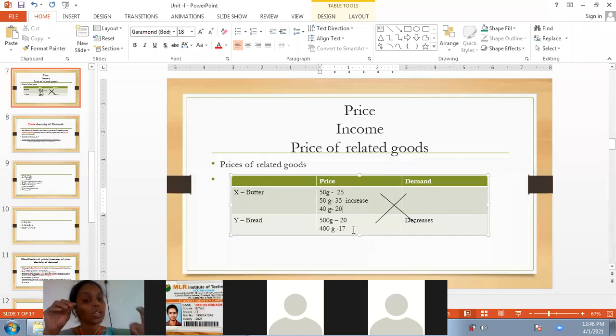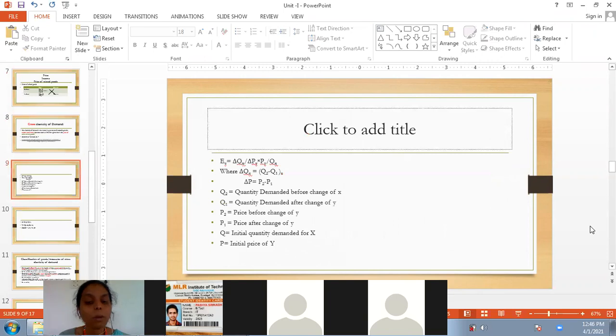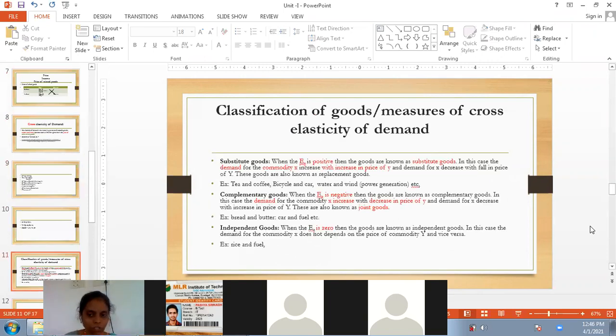We are saying that low income people could not afford different types of vegetables, and to prepare vegetables we require many more ingredients. That much money is not affordable by those people. In such a case, an increase in dal prices will decrease the consumption of rice. Then we'll call such an elasticity of demand complementary goods, negative income elasticity of demand.